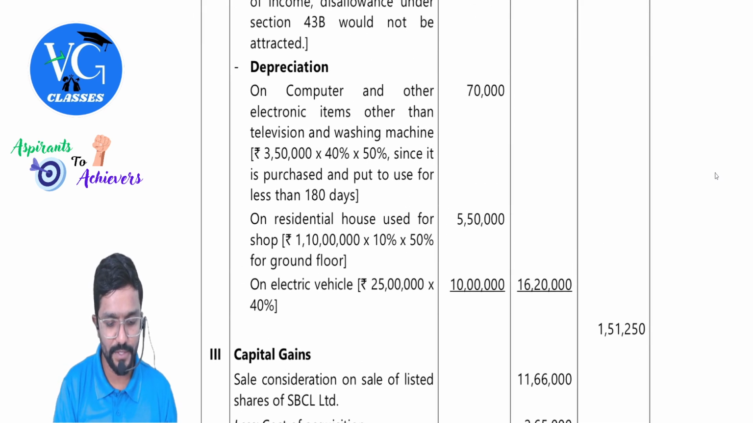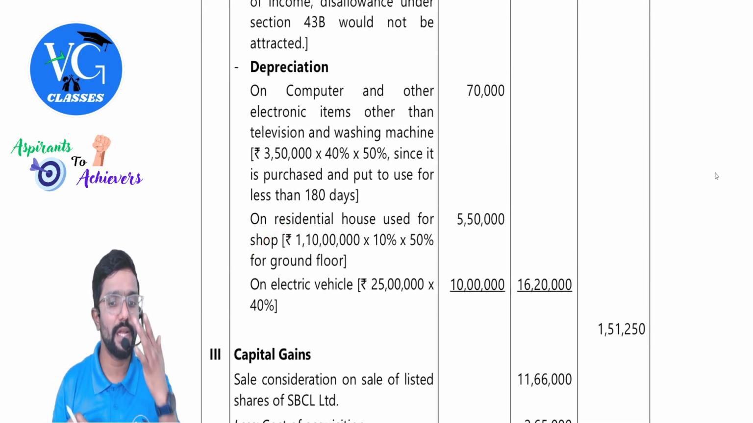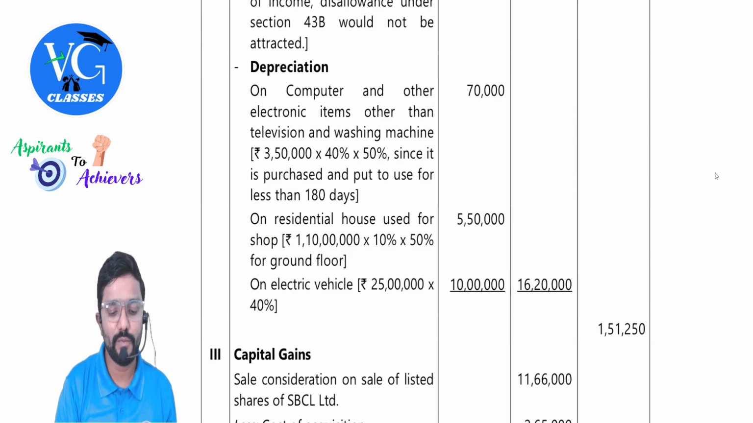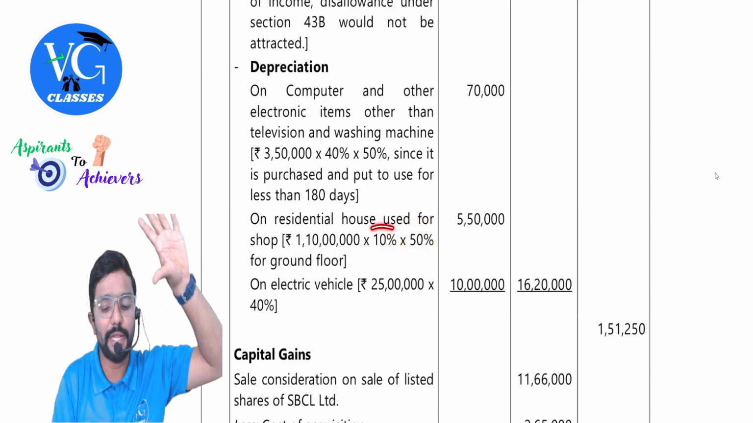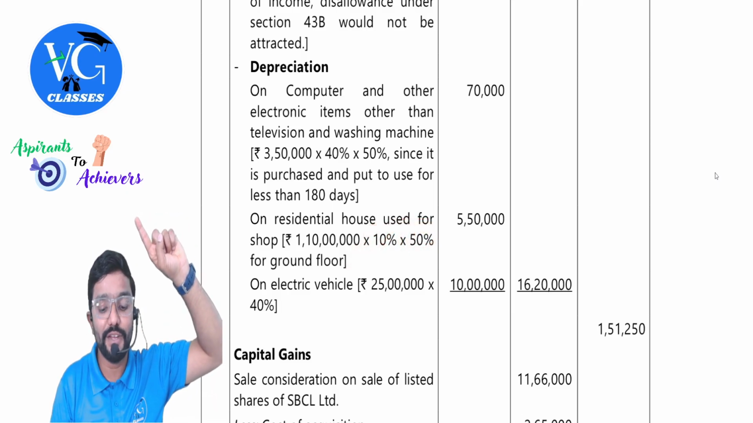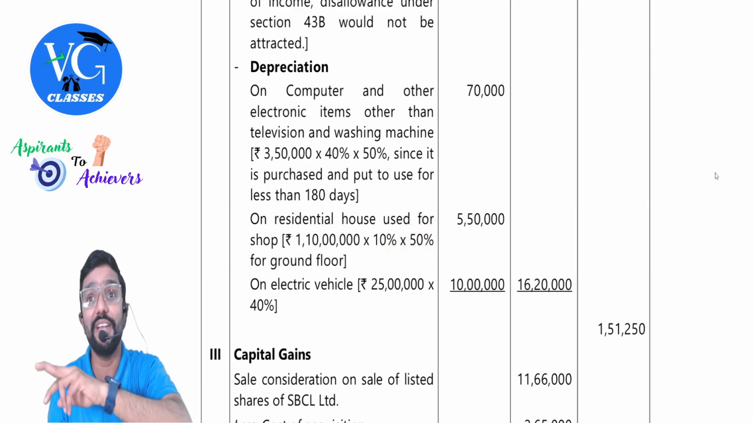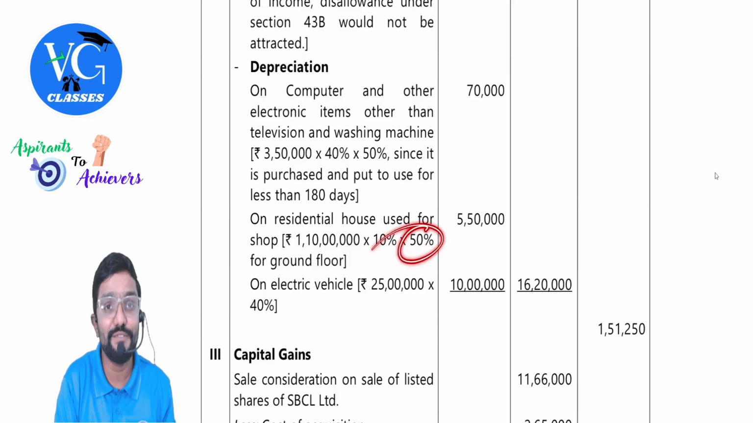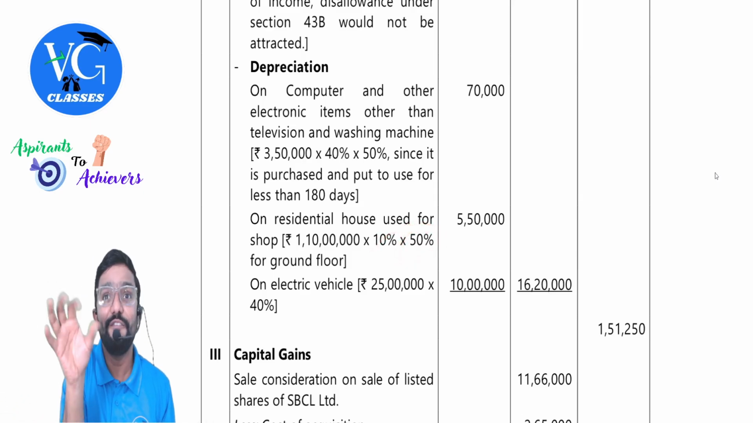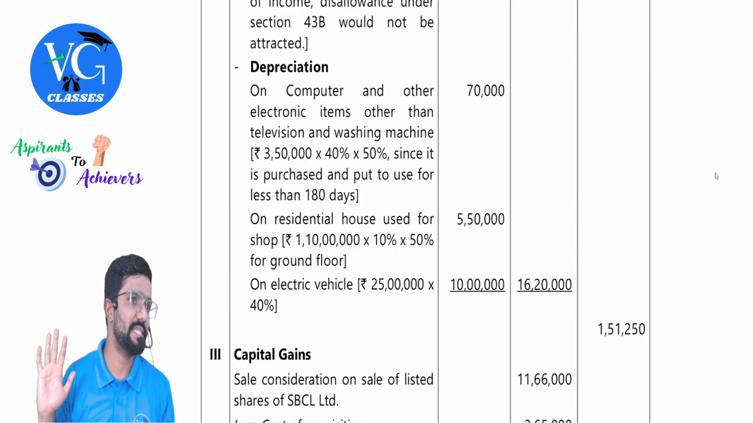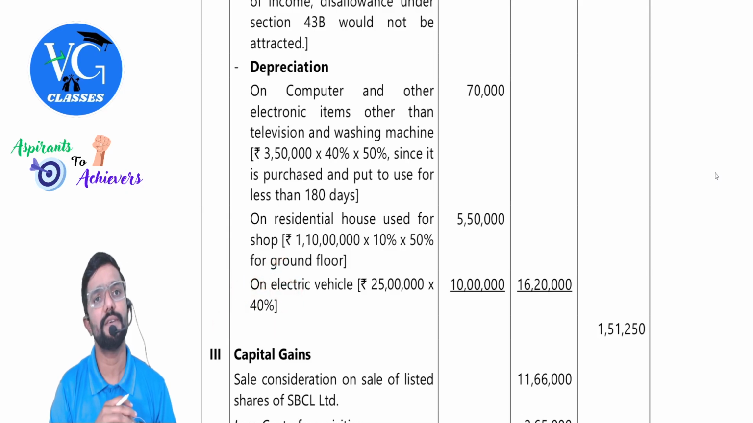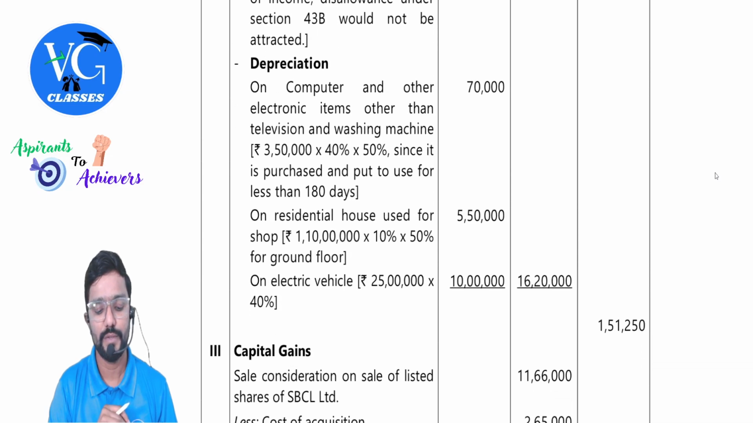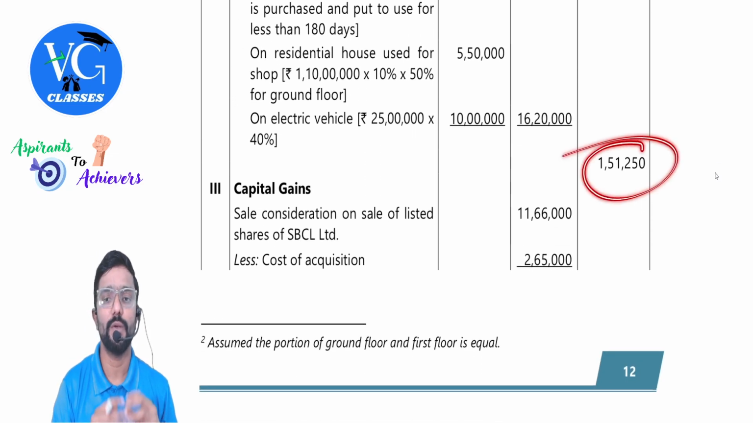This is also important because you might miss out this. On residential house used for a shop, which is 1 crore 10 lakh, take 50% of it. That is for one floor, into 10%. Clear? And please be careful. Here 50% is not for less than 180 days. Sir, this is for only shop we are taking. 50% is like one floor. Take only that. Then on electric vehicle, the depreciation rate is 40%, guys. So claim depreciation.